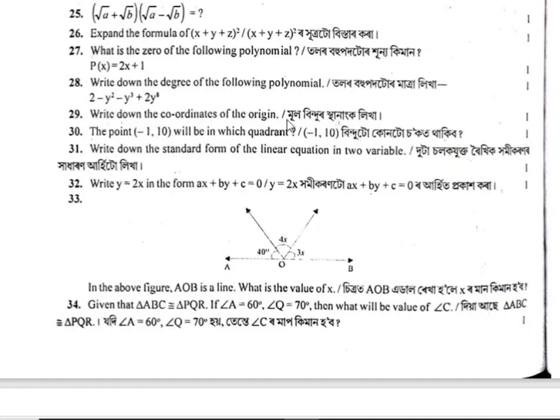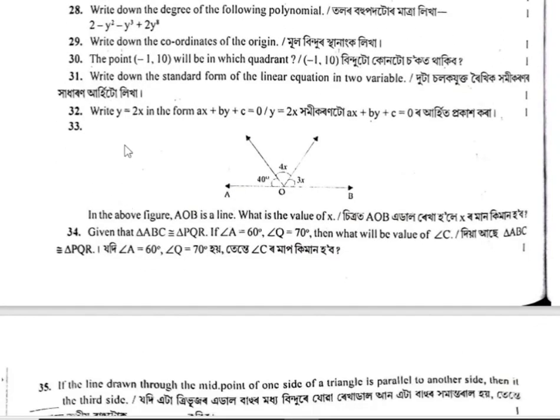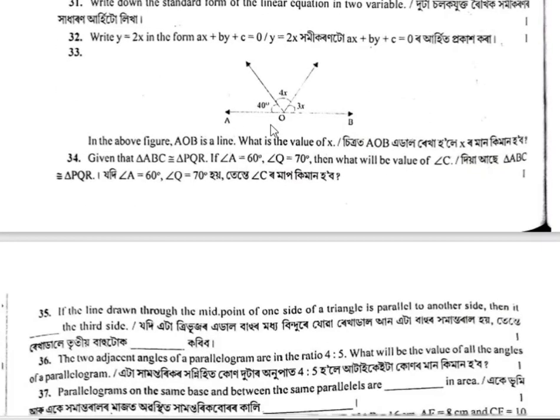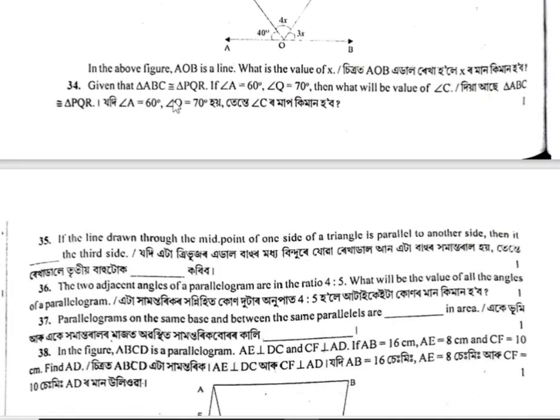Write down the coordinates of the origin, that is 0, 0. The point -1, 10 will be in which quadrant? Write the standard form of the linear equation in two variables. 32 number, write y is equal to 2x in the form of ax plus by plus c equal to 0.